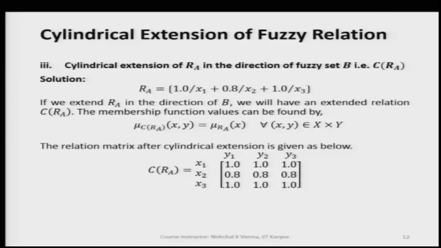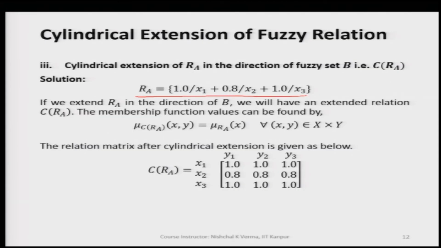fuzzy set. Now, when we have reduced the dimensions, as I already mentioned, we can extend the dimension again. But that is not always necessary. Here, since we are understanding the concept, we are now adding the dimension on the projected fuzzy set. So, let us see what the cylindrical extension of R A is going to result in.